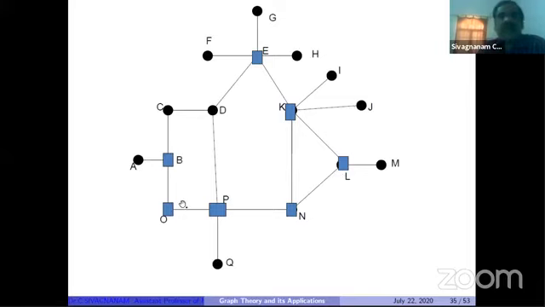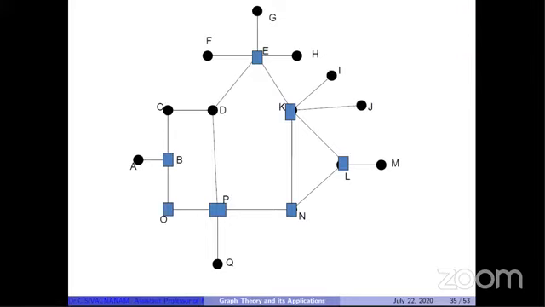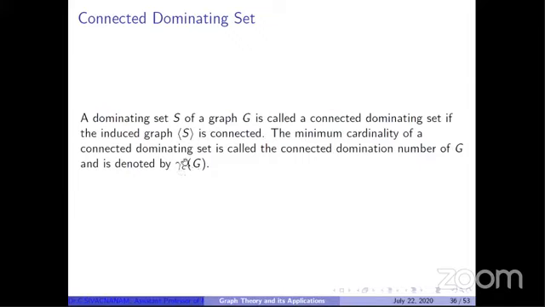So it is a connected graph. So this type of dominating set is called a connected dominating set. And among all the connected dominating sets, the one having minimum cardinality we can identify, and the corresponding minimum cardinality is called the connected domination number, and is denoted by gamma C.